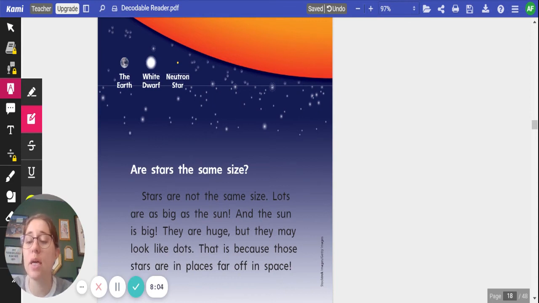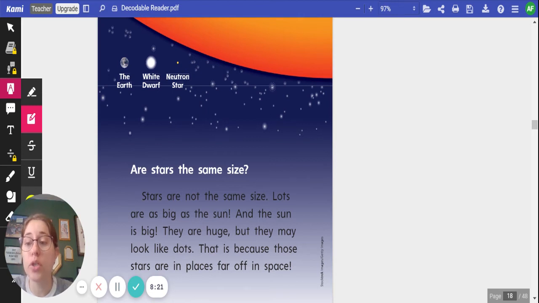Are stars the same size? Stars are not the same size. Lots are as big as the sun, and the sun is big. They are huge, but they may look like dots. That is because those stars are in places far off in space.